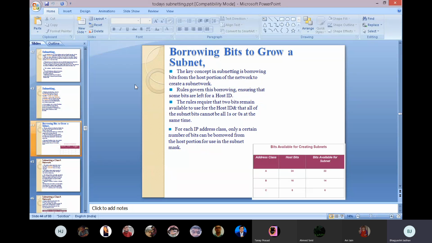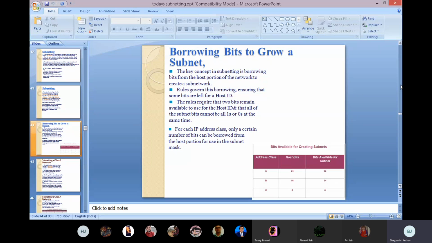What they are saying: the address classes A, B, C. Host bits are 24, 16 and 8, and the bits available for subnet are, from 24, 22, from 16, 14, and from 8, 6. For each IP address class, only a certain number of bits can be borrowed from the host portion for use in the subnet mask.